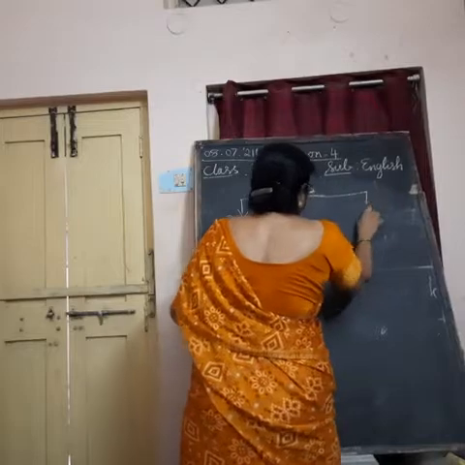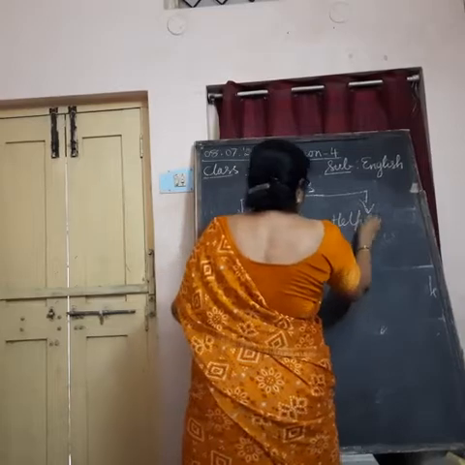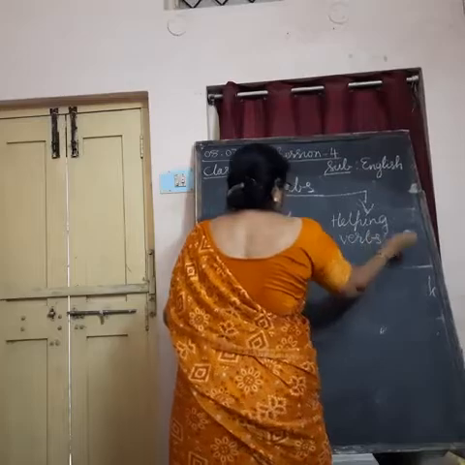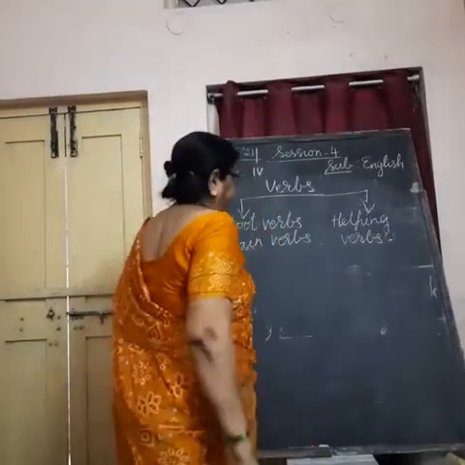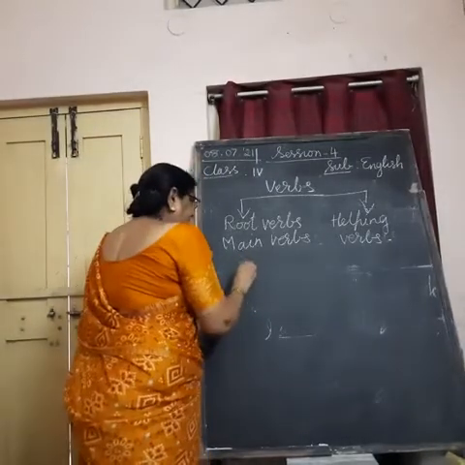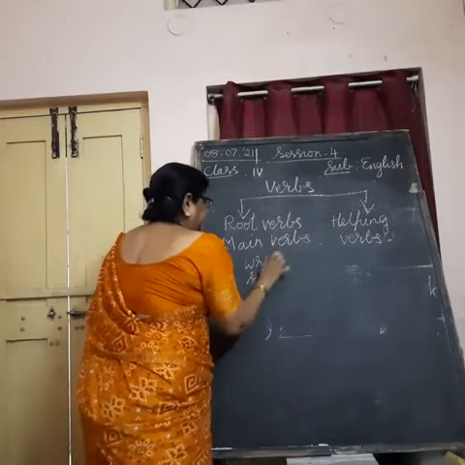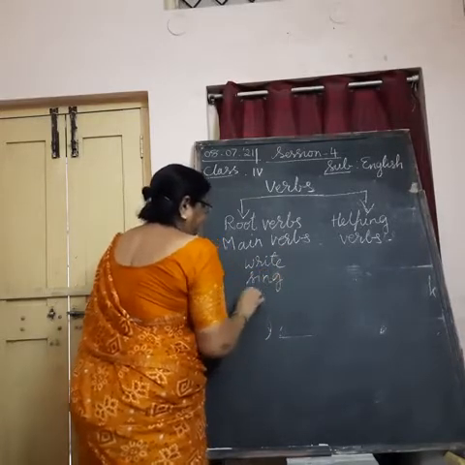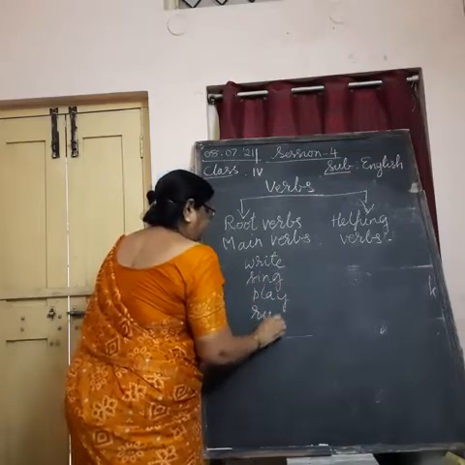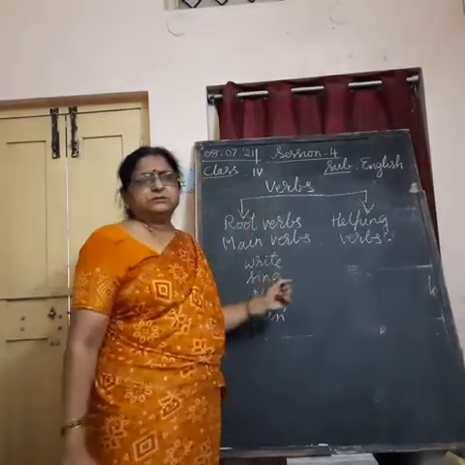Another type is helping verbs. Root verbs means original verbs like write, sing, play, run, etc. These are called main verbs or root verbs.